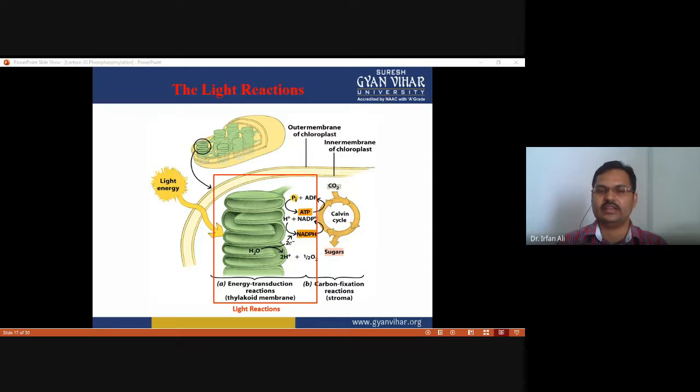Then ultimately it can produce ATP and NADPH by cyclic and non-cyclic photophosphorylation. So that's why the light reaction and light independent reaction are interdependent on each other.